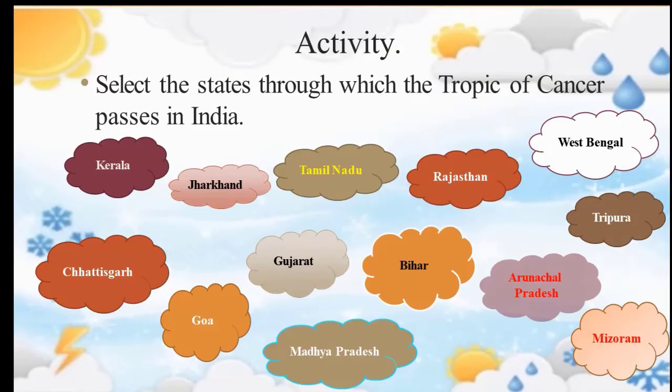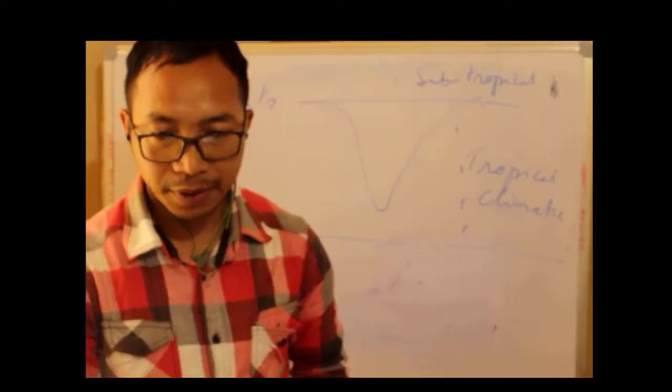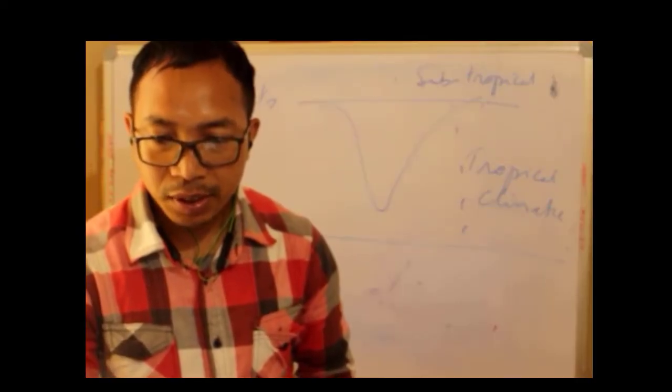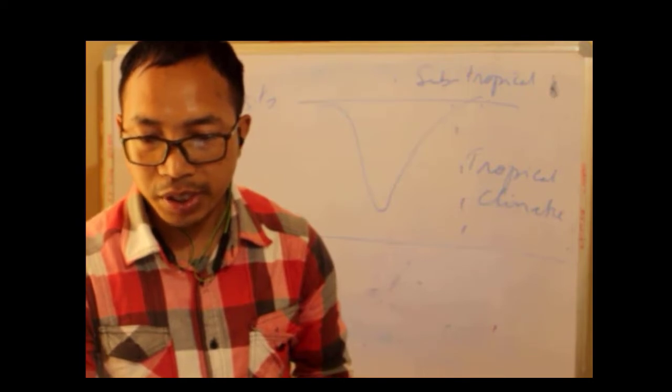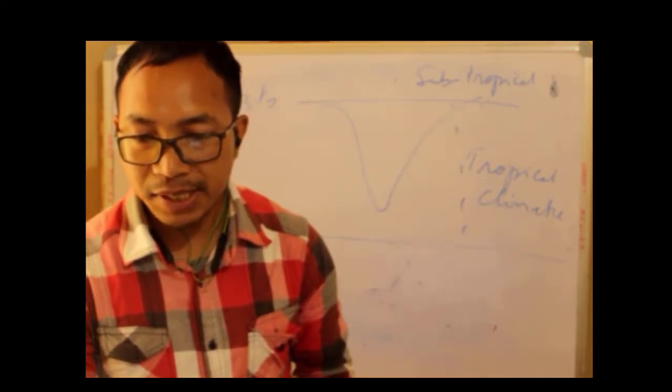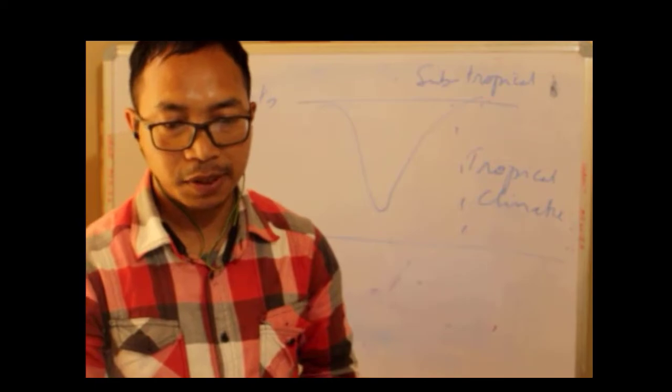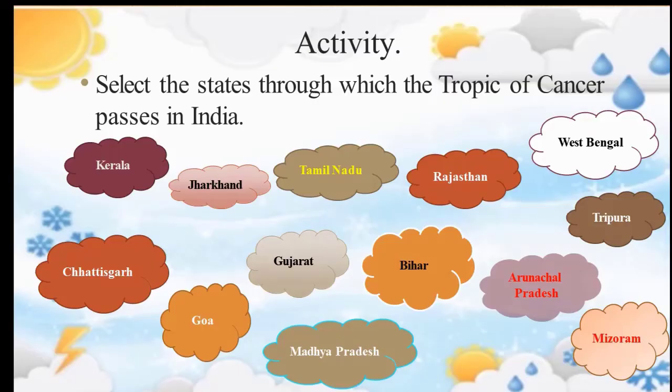So I want you to select the states through which the Tropic of Cancer passes in India. You can see this Tropic of Cancer passes from this region to this region and it crosses many states, right? So what are those states? Does it pass through Kerala? No. Jharkhand, Tamil Nadu will be wrong. Rajasthan, yes, is going to pass.